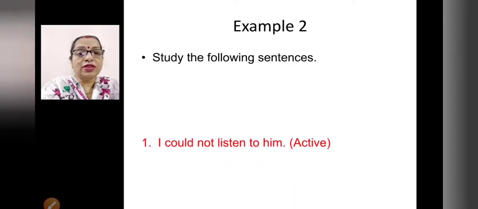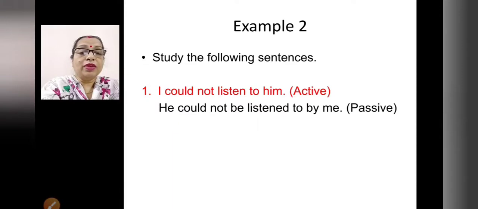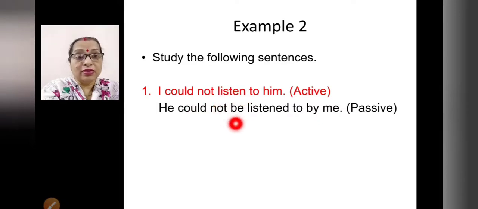Study the following sentences. I could not listen to him. This is active, right? Now how will you make it passive? Here, him will change to he, right? He could not be, you have to write in the passive, right?